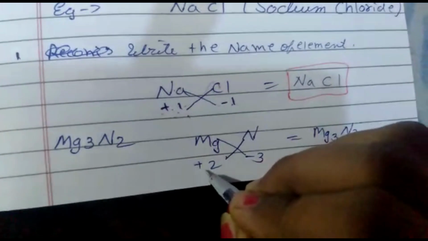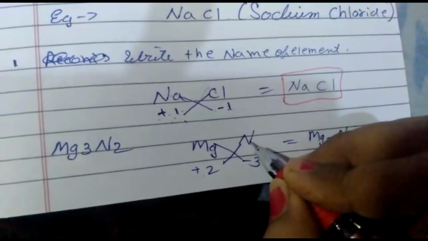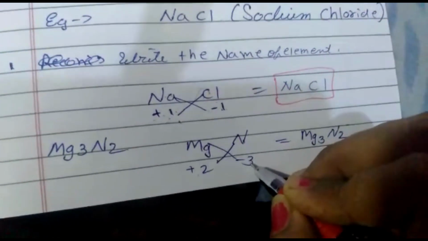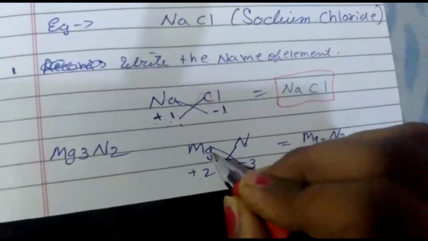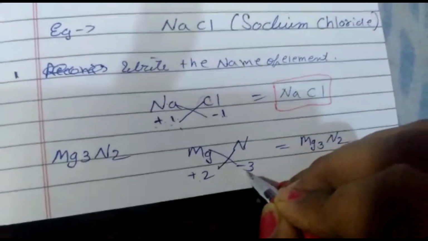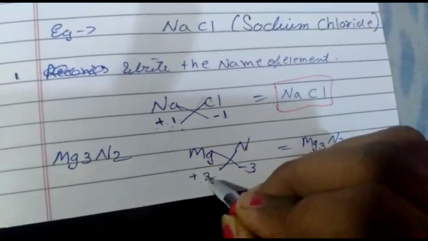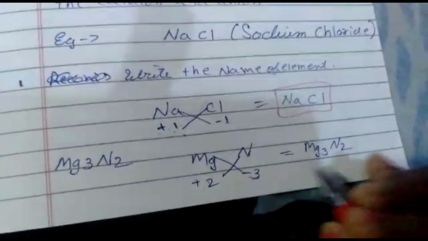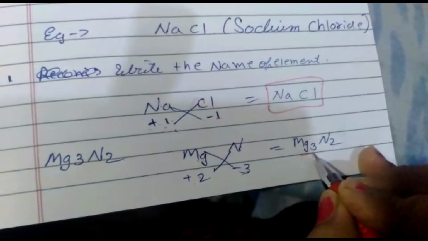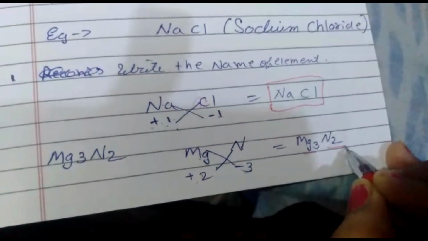Now let us discuss Mg3N2. Mg charge is +2 and N charge is -3. So now again the crisscross method. So Mg will go to the -3 and N will go to the +2. So it will be written as Mg3N2.